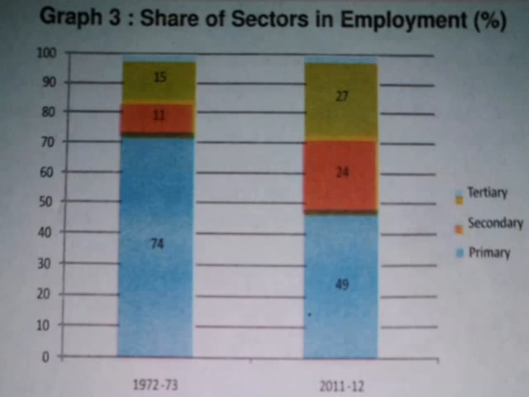In the previous graph we have seen that the production from the primary sector is less than the production from the tertiary sector, but the number of people working in the tertiary sector is less. Is it okay? The number of people working in the primary sector is more, but they produce less. The number of people working in the tertiary sector is less, but they produce more.